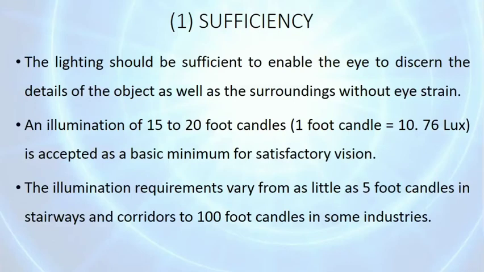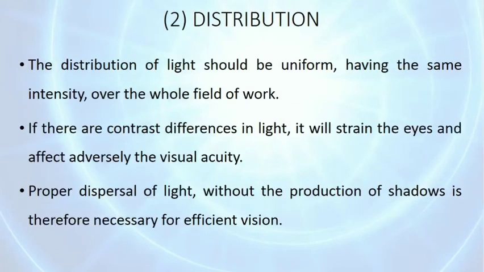An illumination of 15 to 20 foot candles is accepted as basic minimum for satisfactory vision. The illumination requirement varies from as little as 5 foot candles in stairways and corridors to 100 foot candles in some industries.